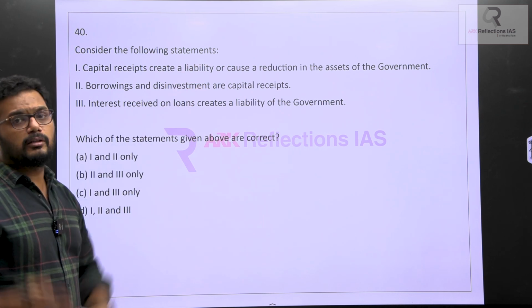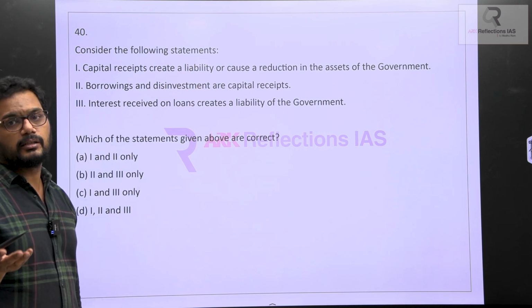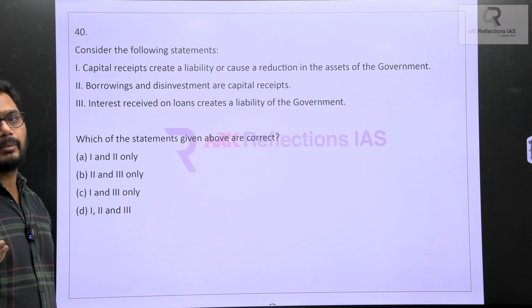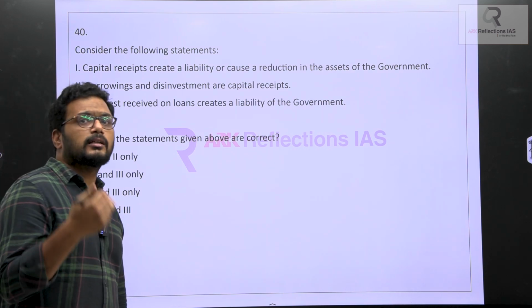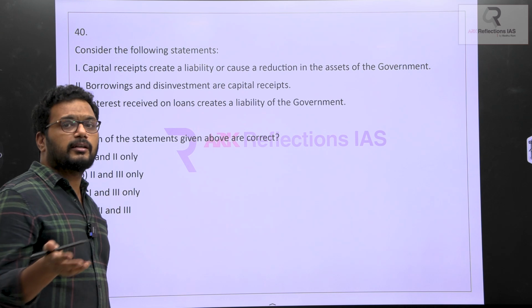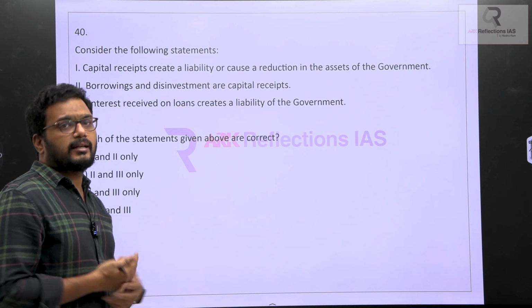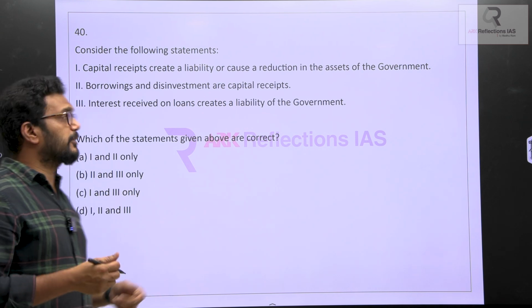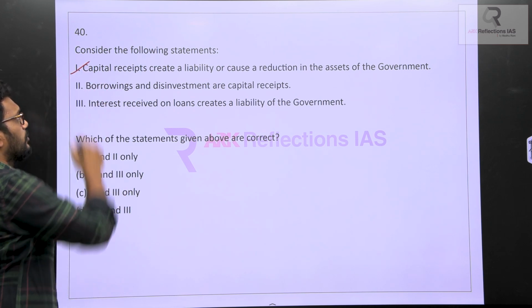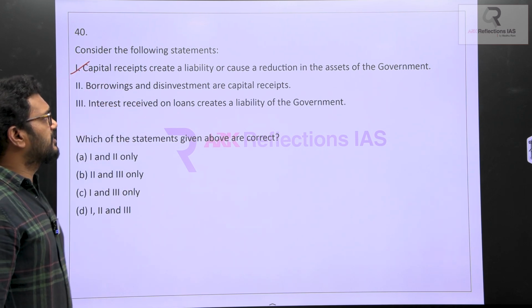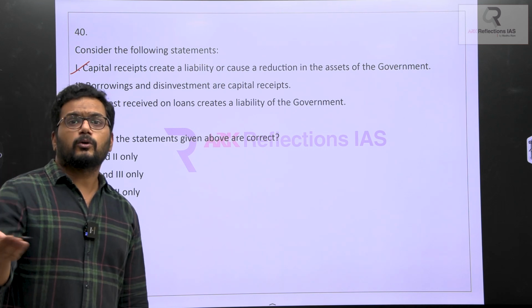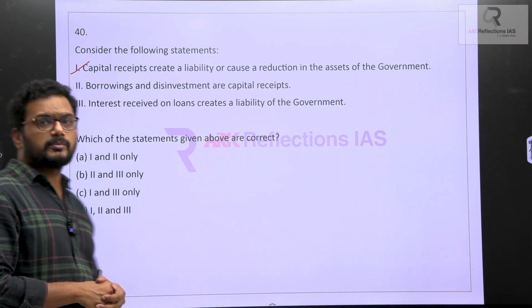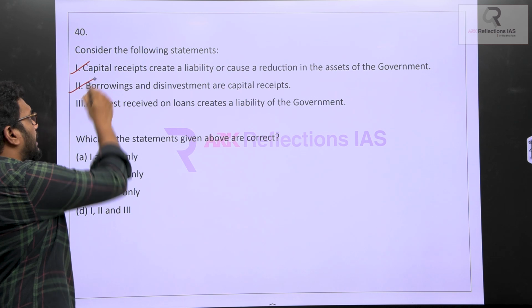That means when I am borrowing, my assets will also reduce in terms of gold, bonds, shares, or my land papers I have to deposit. In such cases, definitely my shares or assets which are there with me in my pocket will reduce. So obviously, statement 1 has to be correct. Borrowing and disinvestments are capital receipts. Obviously, when I borrow or I am making any sort of disinvestment, it will automatically make a capital receipt.